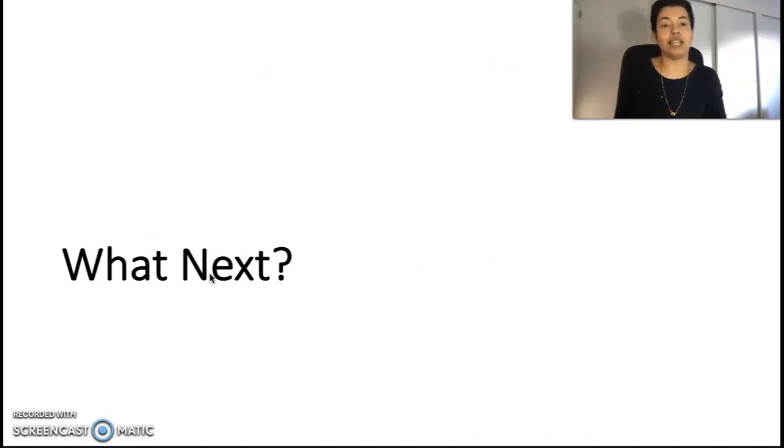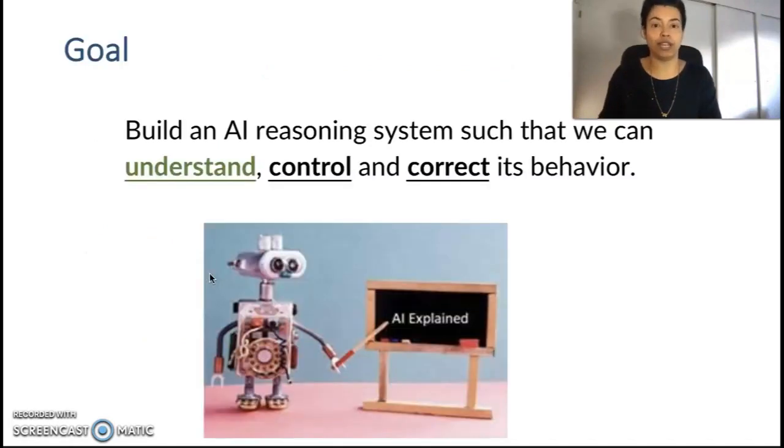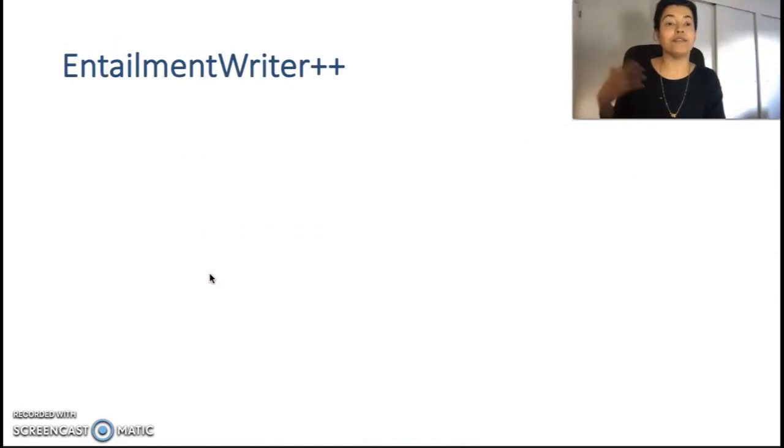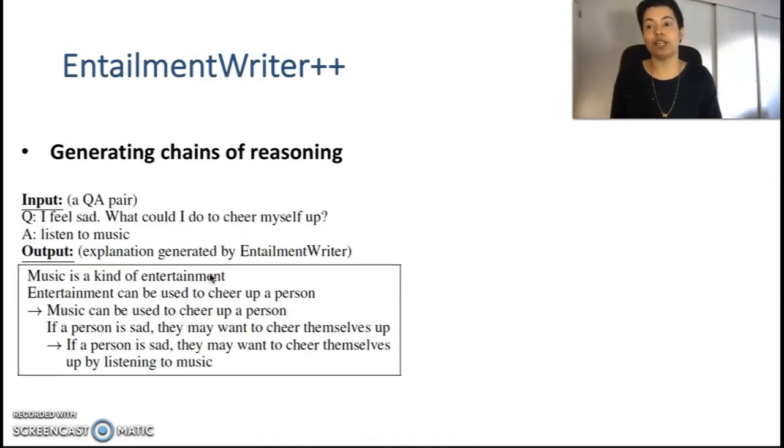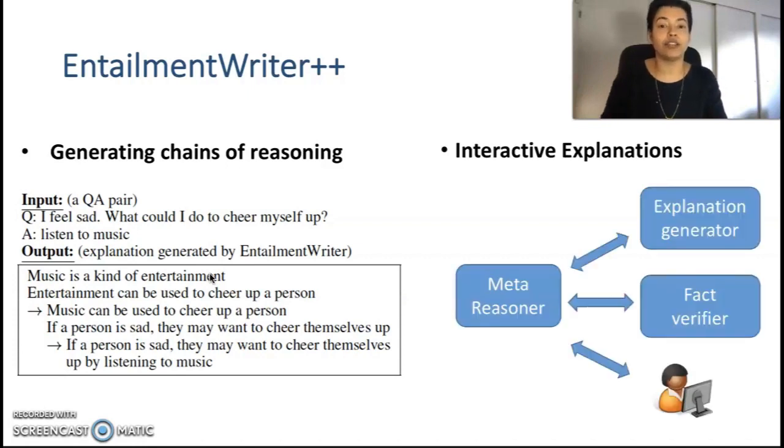And finally, I would like to give you a glimpse of what we are doing next. So I started with this vision of being able to understand, control and correct system behavior. So far we have only talked about the understand part. In our current work in progress, we are also exploring models that can generate chains of reasoning where we are not expecting it to have these set of facts as input, and we are also exploring interactive ways of generating explanations where the model is also verifying the facts that it's generating and taking human feedback.